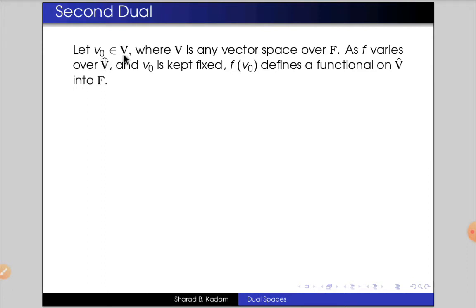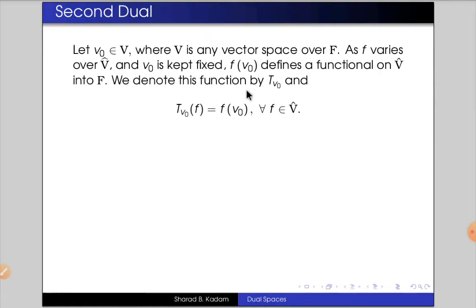Let V_0 belong to V, where V is any vector space over the field F. As f varies over V hat and V_0 is kept fixed, f of V_0 defines a functional on V hat into the field F. We denote this function by T_{V_0} and define it as T_{V_0} of f equals f of V_0 for all f in the dual space of the vector space V.